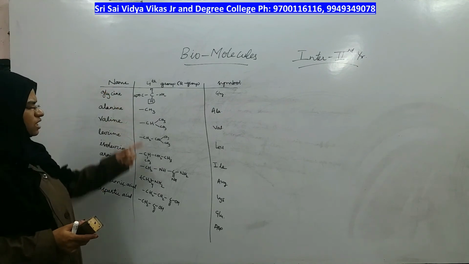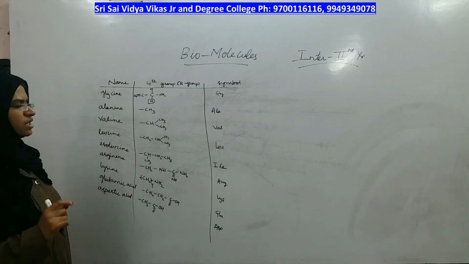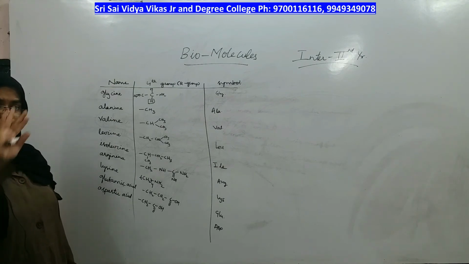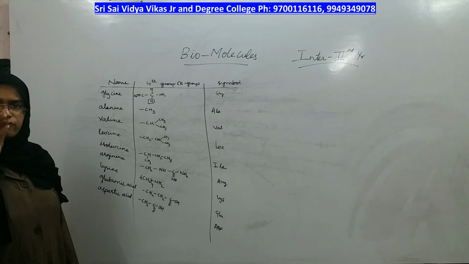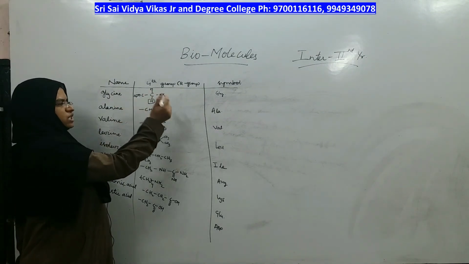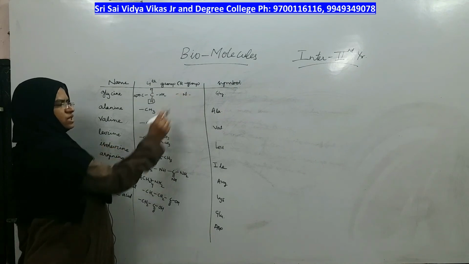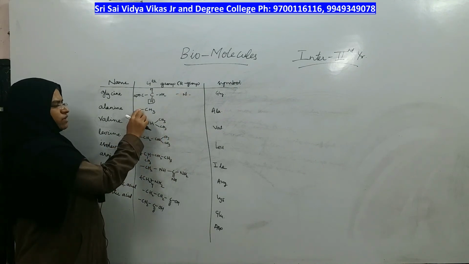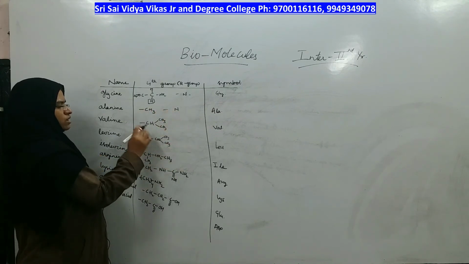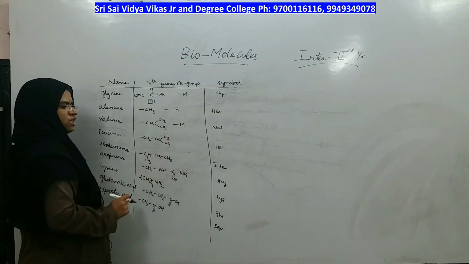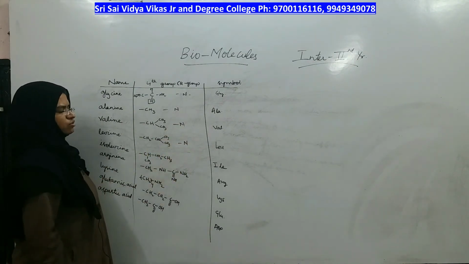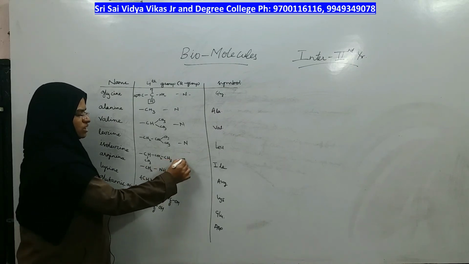Now in these amino acids, you count the number of amino groups and carboxyl groups by imagining the complete 4 groups of the amino acid. Here 1 carboxyl, 1 amino, so it comes under neutral. Here also 1 amino group and 1 acid group. Therefore, this is also neutral. Here also equal number of amino and carboxyl groups. Here also it's the same.